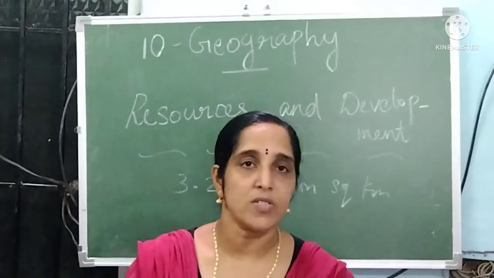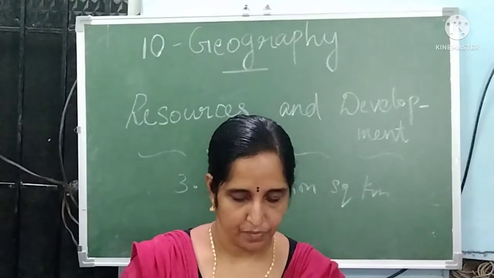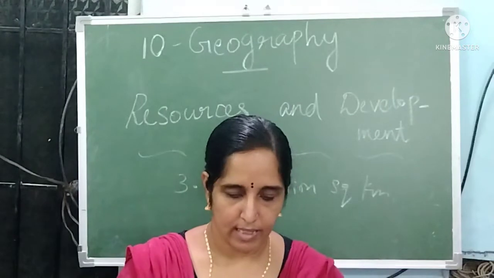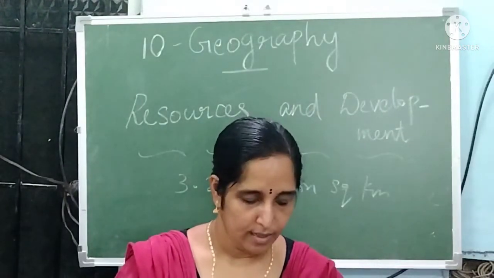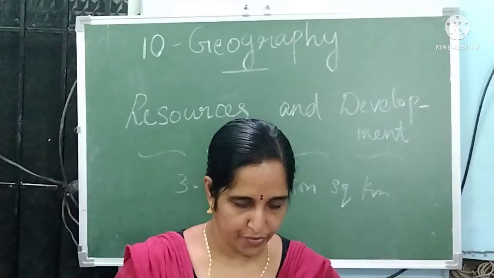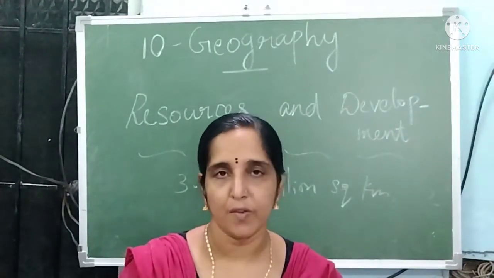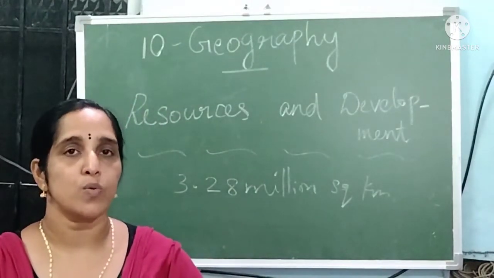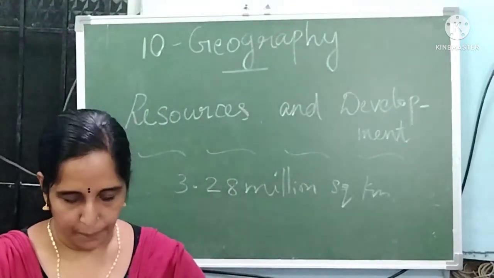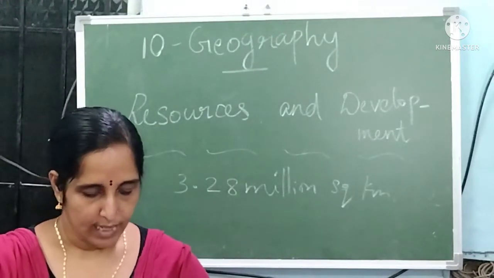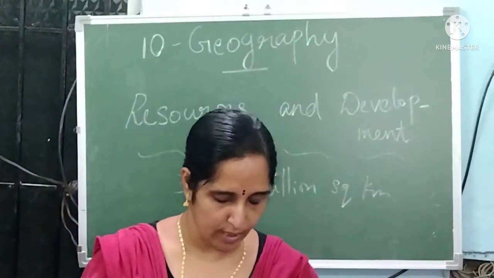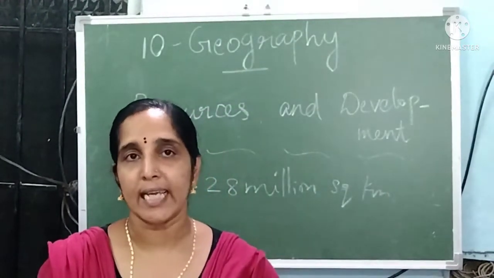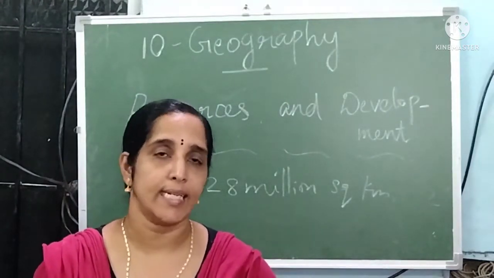The first is alluvial soil, the second is black soil, the third is red and yellow soil, the fourth is laterite soil, the fifth is arid soil, and the sixth is forest soil. So soil can be classified into six types. Next we have to study the different types of soil in detail.